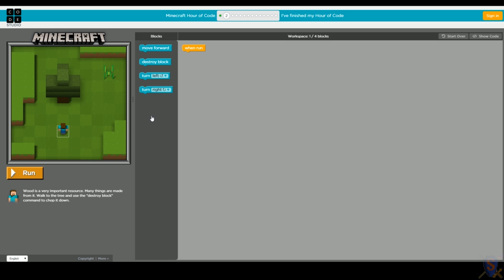Well, let's think about it. What blocks do we have? Move forward. Okay, we know that makes Steve walk forward. Destroy block. So we know that makes Steve punch the tree. Turn left. And turn right. Well, let's try turn right. Let's see what this does. Okay, so Steve turned to the right.